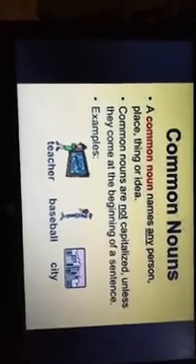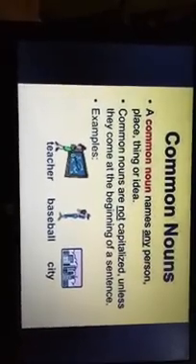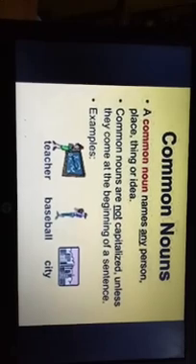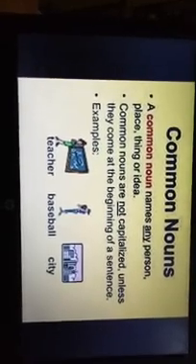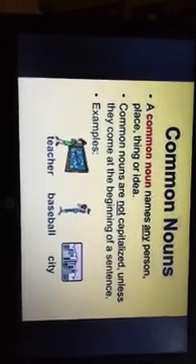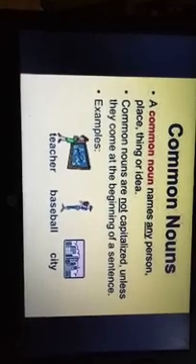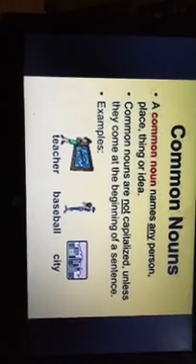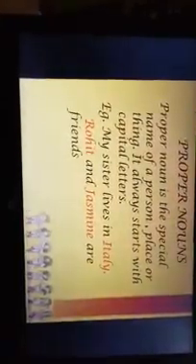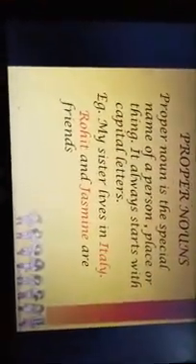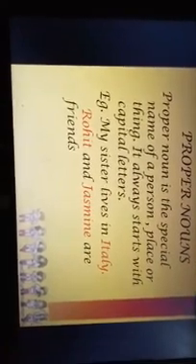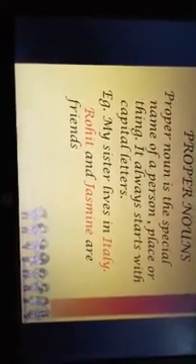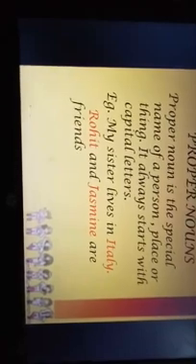Common nouns. A common noun names any person, place, thing or idea. Common nouns are not capitalized unless they come at the beginning of a sentence. Examples: teacher, baseball, city. Proper nouns. A proper noun is a special name of a person, place or thing. It always starts with a capital letter. Example: My sister lives in Italy. Rohit and Jasmine are friends.